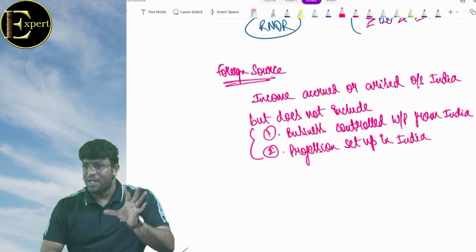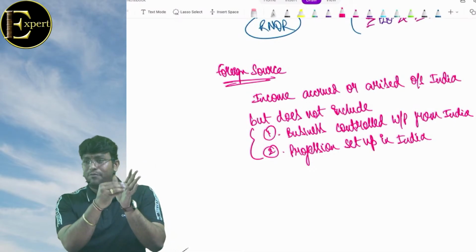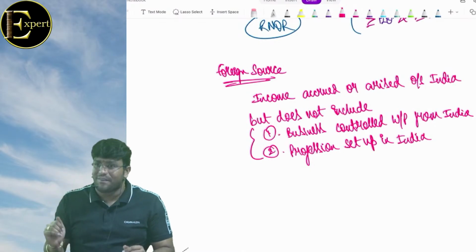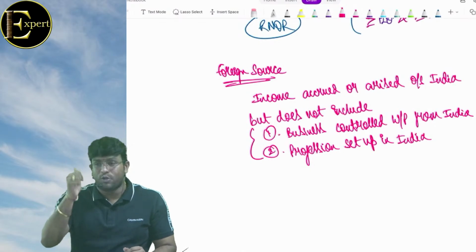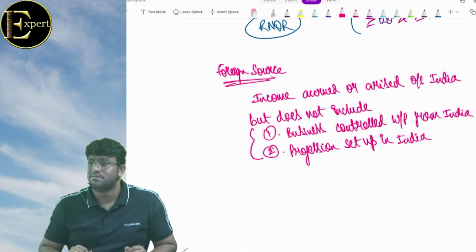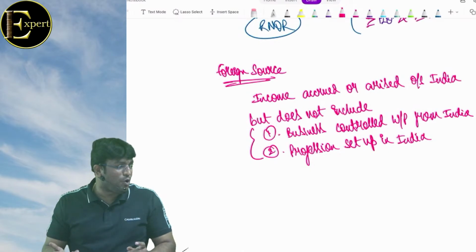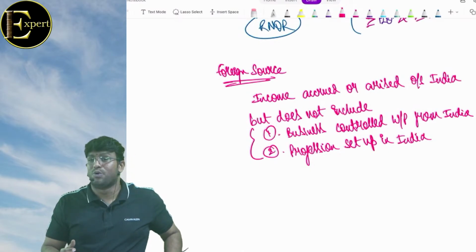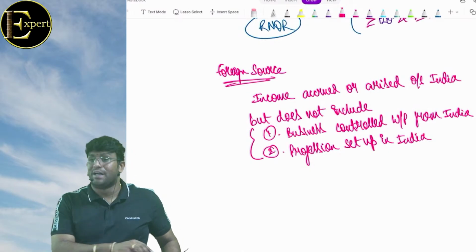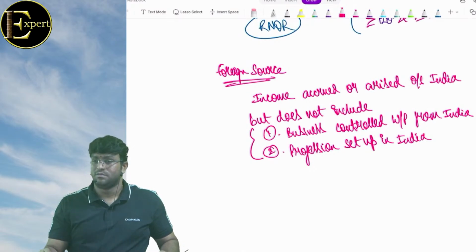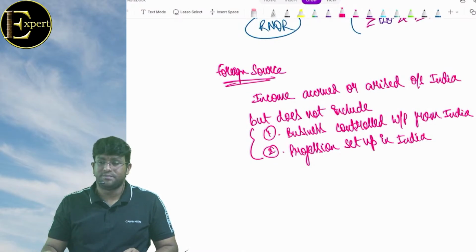So I repeat again: total income other than foreign source should be more than what? 15 lakhs. These two are not covered in foreign source, so for the 15 lakh calculation we will include both. Are we clear with this point, everyone? Clear? Sure? 100%.